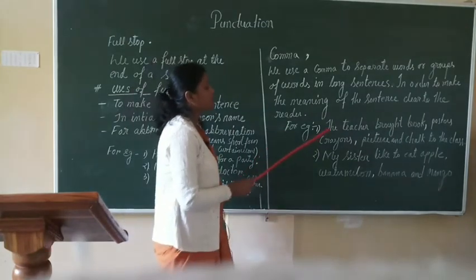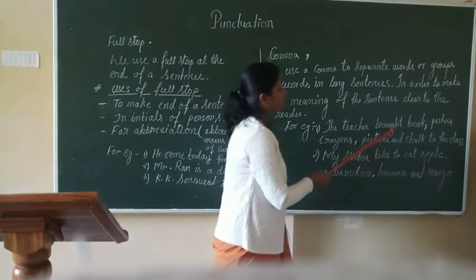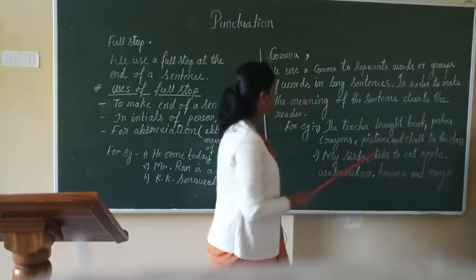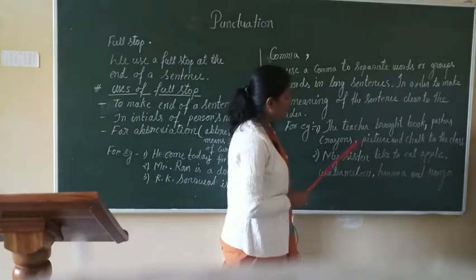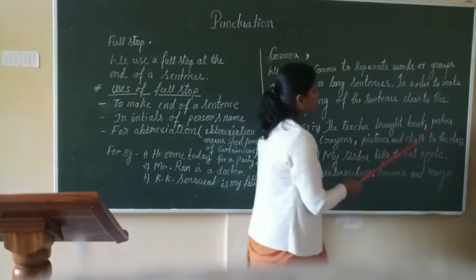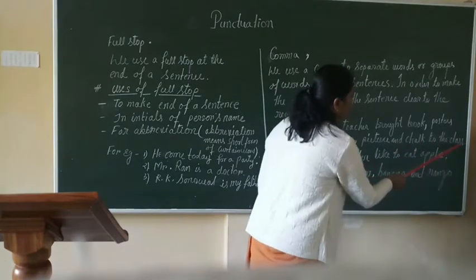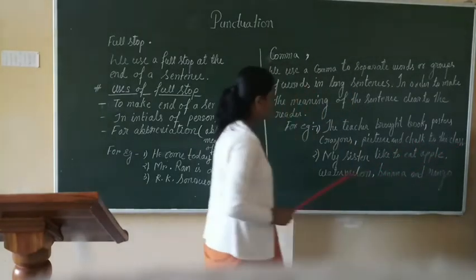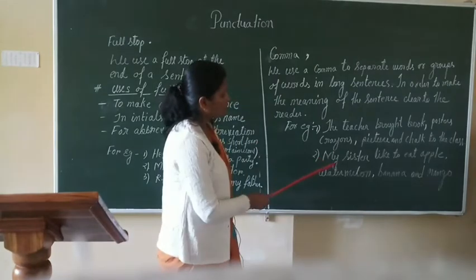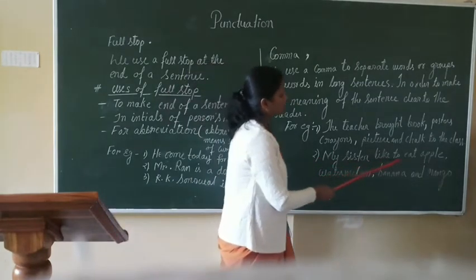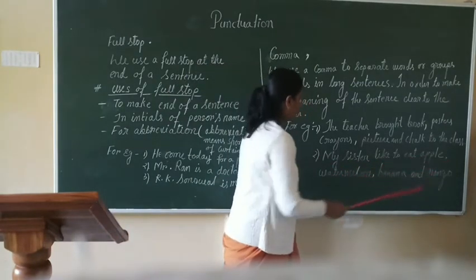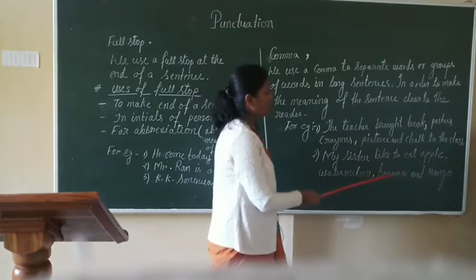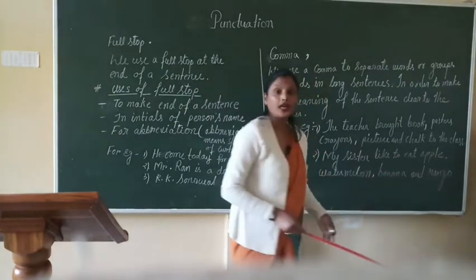For example, the teacher brought books, posters, crayons, pictures and chalk to the class. Number 2, my sister liked to eat apple, watermelon, banana and mango.